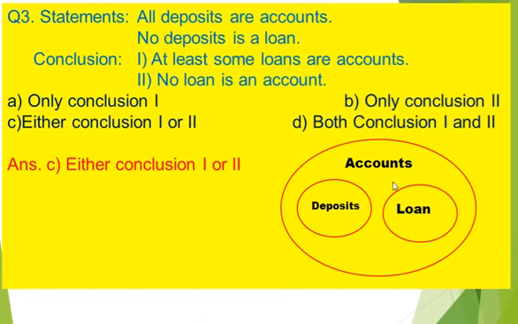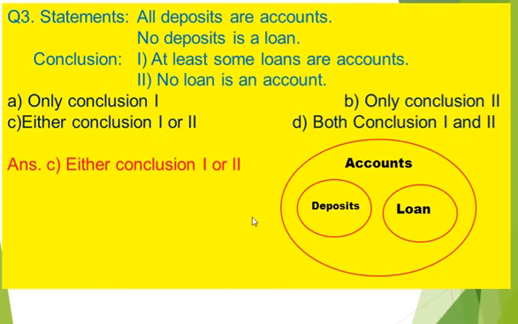All deposits are accounts. No deposit is a loan. It means there is some possibility that all loans are accounts. So conclusion 1 is, at least some loans are accounts.